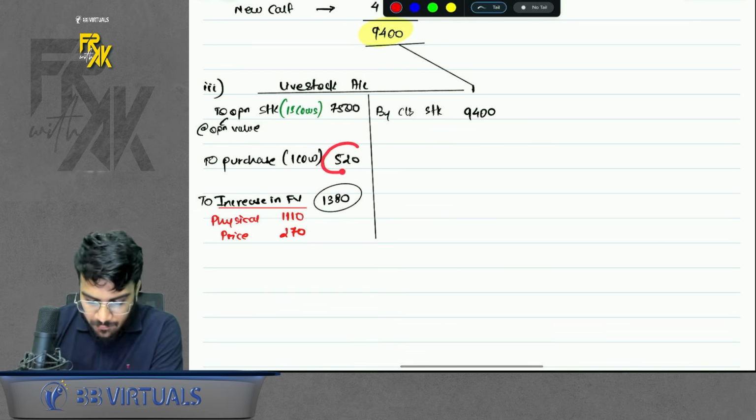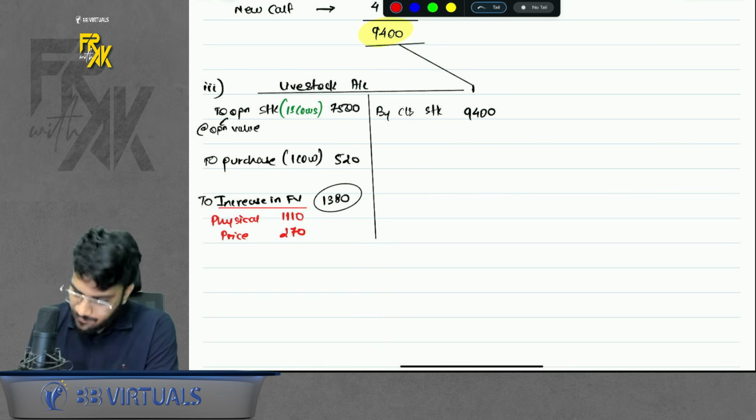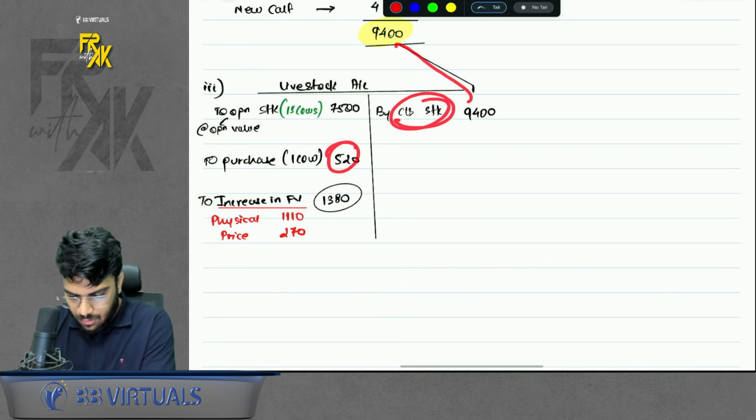Okay, then whatever you purchased, you will record. You purchased only 1 cow. What about the newborn calf? Newborn calf won't appear separately. It will appear in the balancing figure anyway. So whatever you purchase, you record it. Then record the closing stock. How do you get the closing stock?